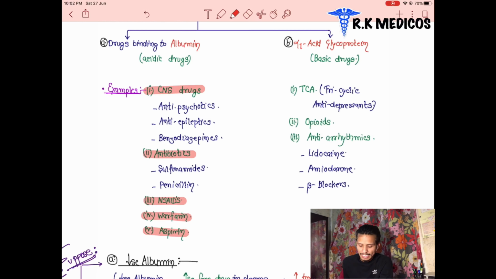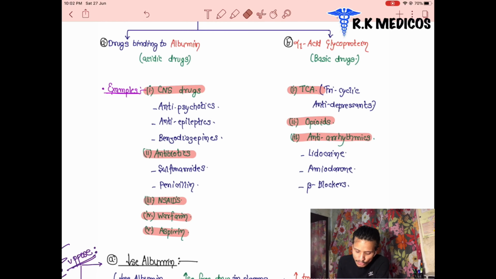Next one is the alpha-1 glycoprotein drugs. They are the basic drugs. There are three groups of drugs here. They are the TCAs, tricyclic antidepressants, the opioids, and the antiarrhythmic drugs. Antiarrhythmic drugs we discussed: the beta blockers, amiodarone and lidocaine. Beta blockers, amiodarone and lidocaine are the drugs which are used as antiarrhythmics.